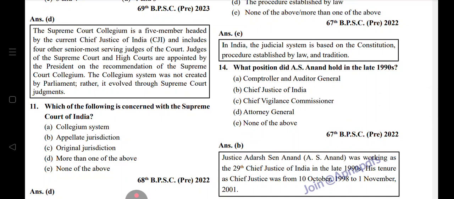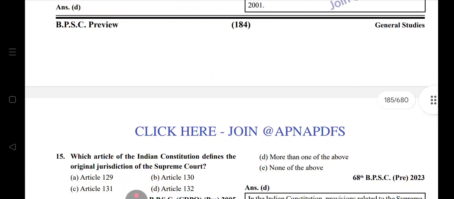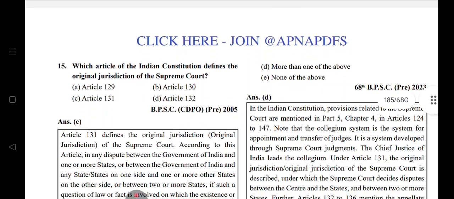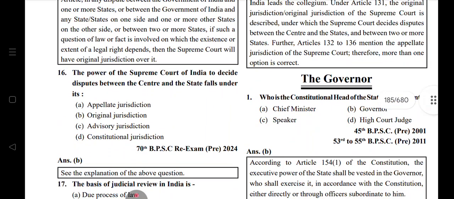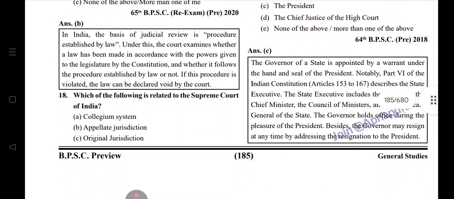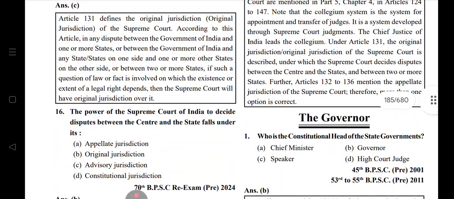What position did A.S. Anand hold in 1990? Chief Justice of India. 29th Chief Justice of India, from 10 October 1998 to 1 November 2001. Which article is of original jurisdiction? Article 131. The power of the Supreme Court of India is to decide disputes between the Centre and states, which falls under original jurisdiction. Basis of judicial review in India: procedure established by law related to the Supreme Court of India. More than the above, both are correct.